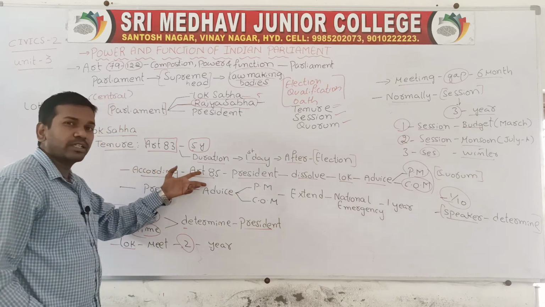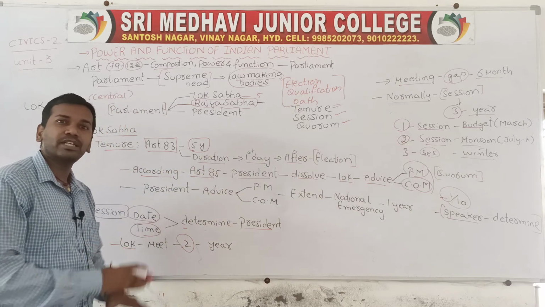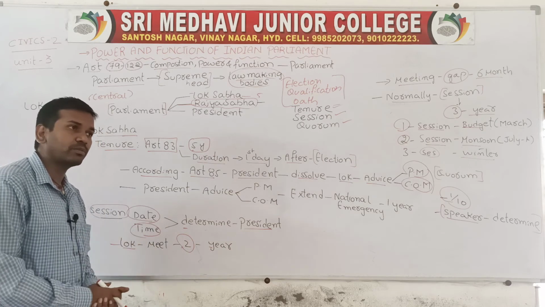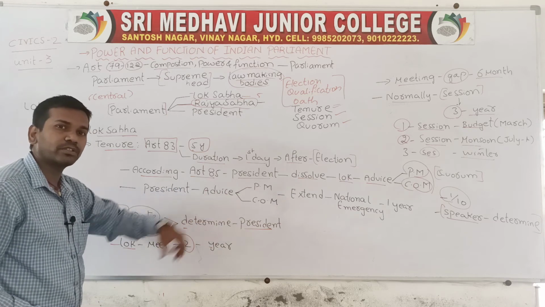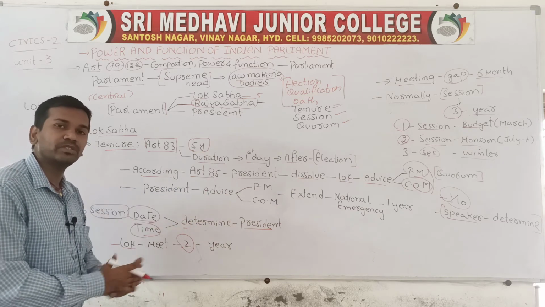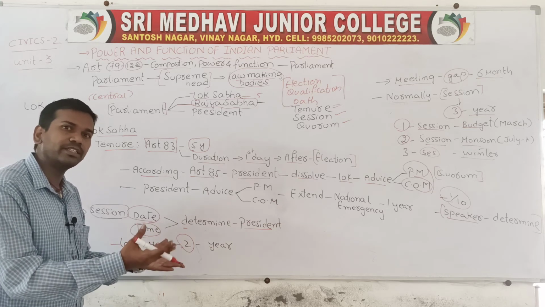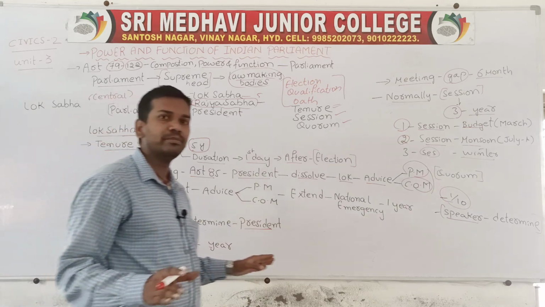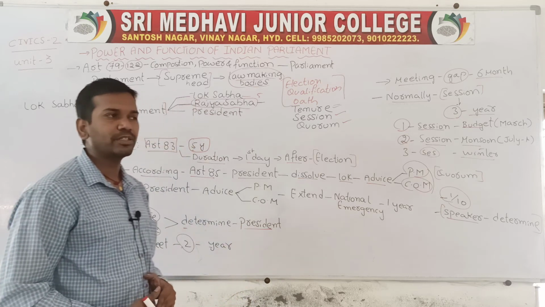Now according to Article 85, the President, on the advice of the Council of Ministers and Prime Minister, can sometimes dissolve the Lok Sabha. Or sometimes the President, on the advice of the Prime Minister and Council of Ministers, can extend the term of Lok Sabha. If an emergency has been declared, then he is able to extend the term. In normal conditions, the President cannot extend the membership. Only if an emergency is declared does the President have the right to increase the tenure.